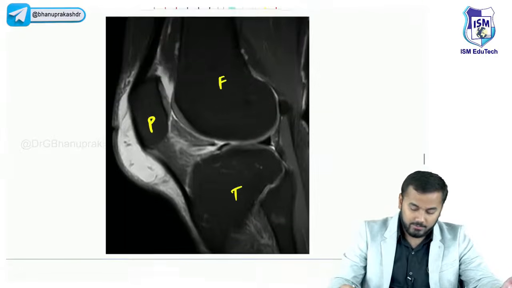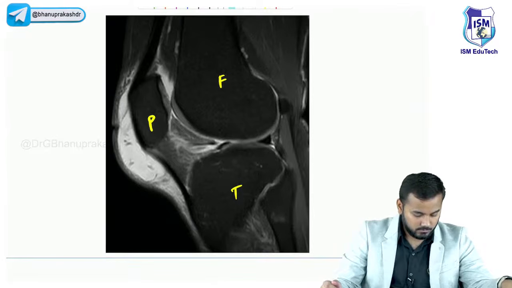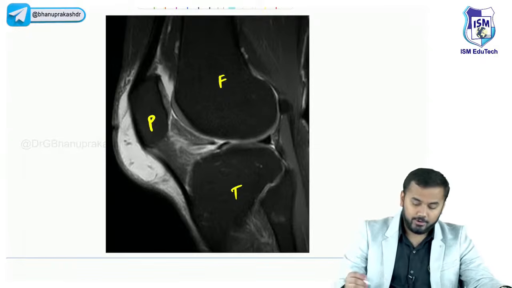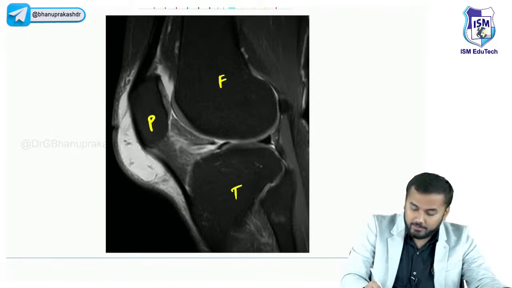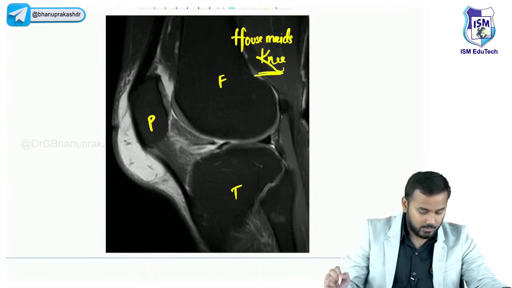What is the final MRI? Very good. It is located beneath the patella. Very good. Just in front of patella. Again, it is housemaid's knee. This is housemaid's knee. Okay.